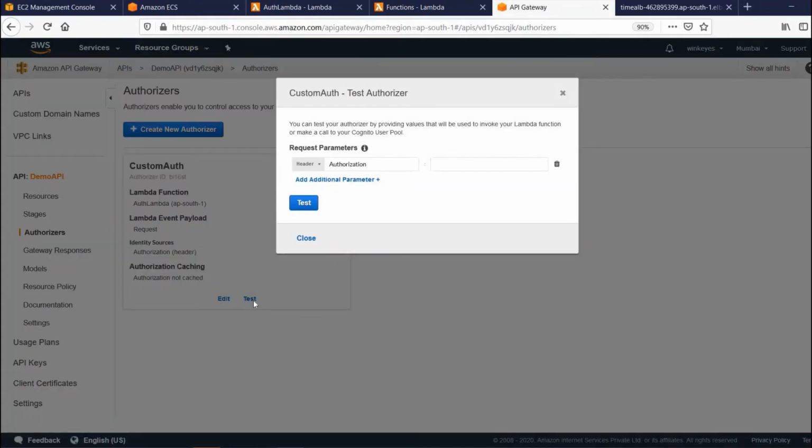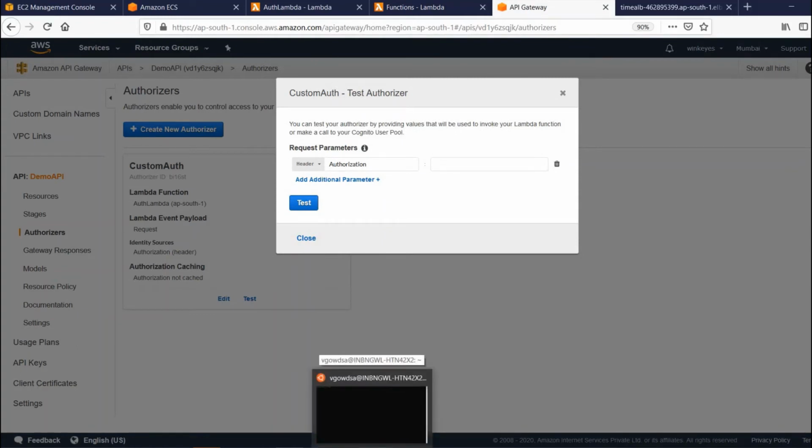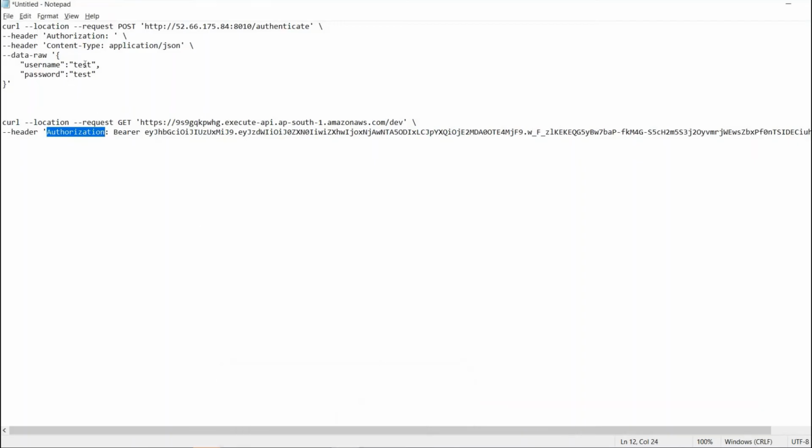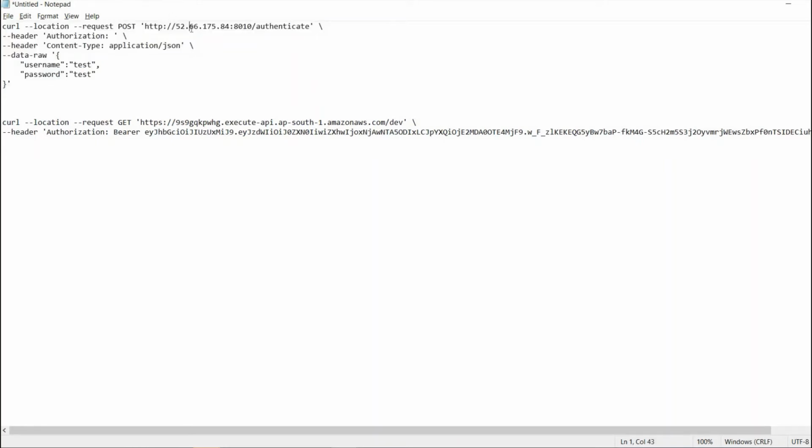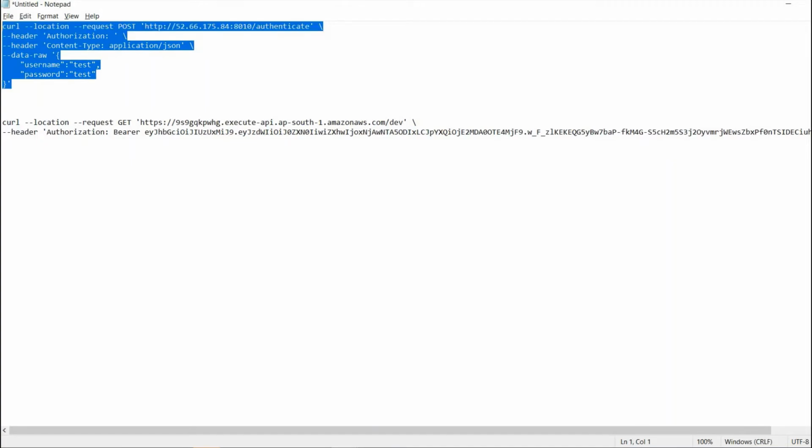We can test it also. Before that, let me show you how to create an authorized token. I have a curl command with me. I have a username and password, a test one, as the input parameter for the authentication service. This is my authenticating server which has been developed for JWT. Okay, let me copy this curl.